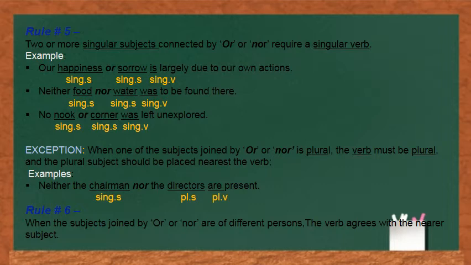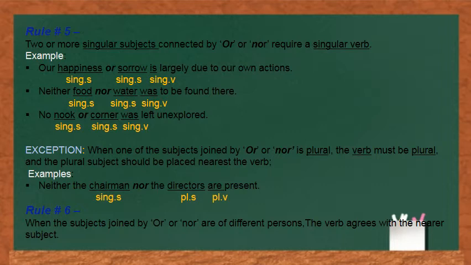For example, neither the chairman nor the directors are present. Here, one subject is chairman and one is directors. Chairman is singular, whereas directors is plural. Both the words are joined with the word nor. So according to the rule, we have used a plural verb depending upon the plural subject, and the plural subject is placed near to the verb. I hope it is clear to you.